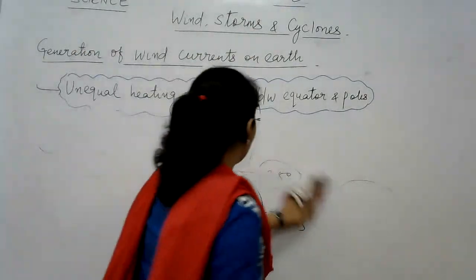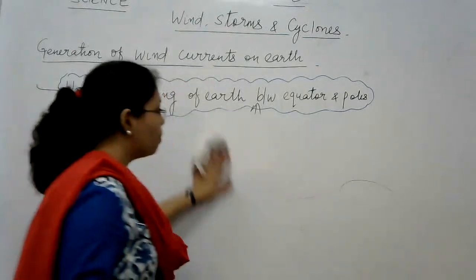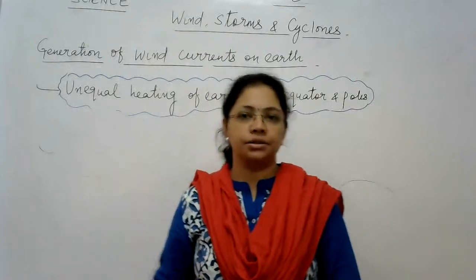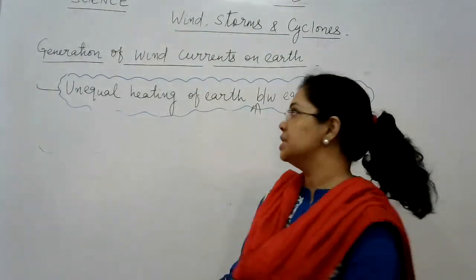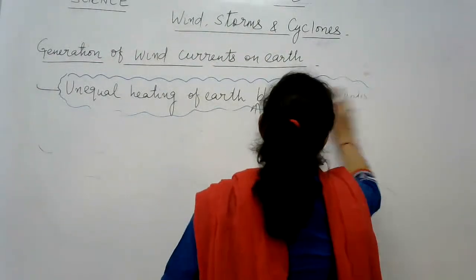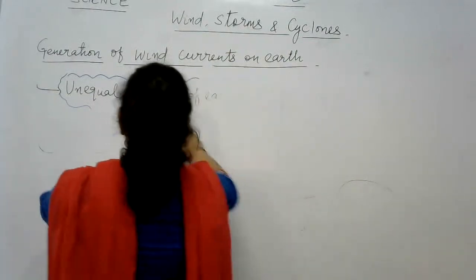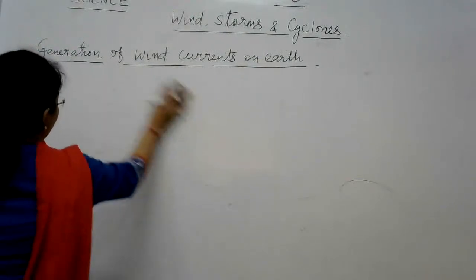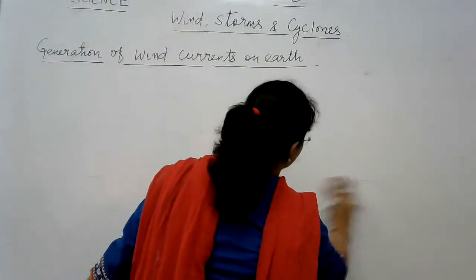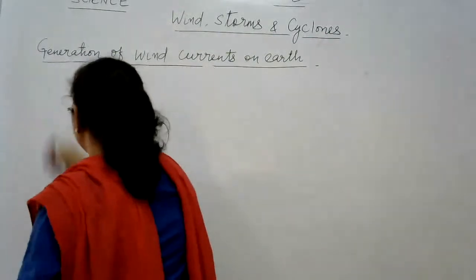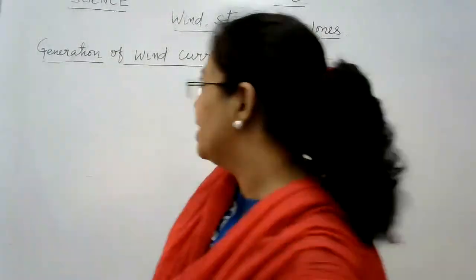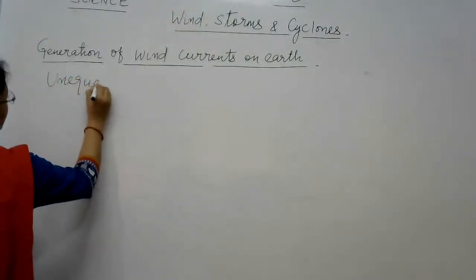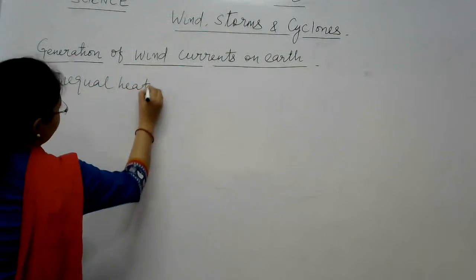Okay, so that was the first factor. I hope I made it clear how wind currents are generated on earth due to unequal heating between equator and poles, right? Now the next factor is unequal heating